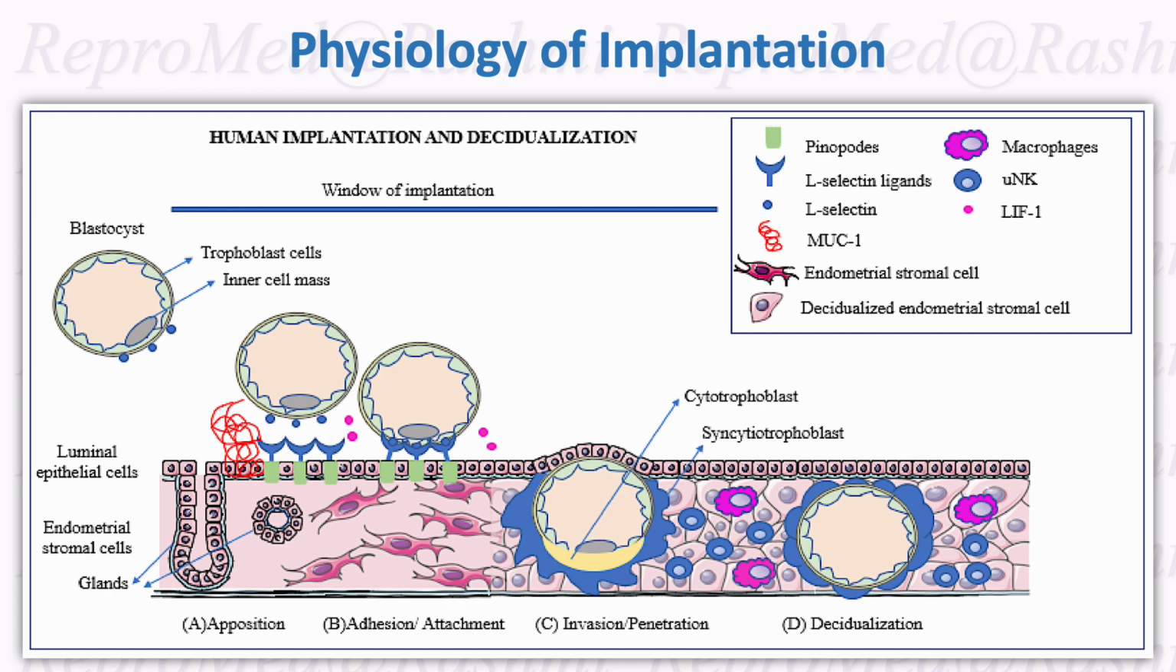A pictorial image of physiology of implantation. We can see here the blastocyst along with the trophoblast and the inner cell mass. In the inlet you can see the pinopods which are in green. The red one is the mucin, and there are L-selectin ligands and L-selectin, endometrial stromal cell, decidual endometrial stromal cell, macrophages, uterine NK cells, and leukemia inhibitory factor 1. All have been shown. First step of apposition followed by adhesion, then invasion or penetration, and finally the decidualization has been shown.